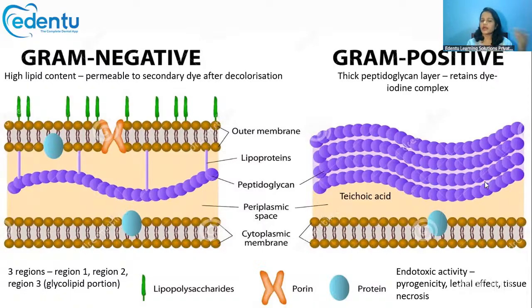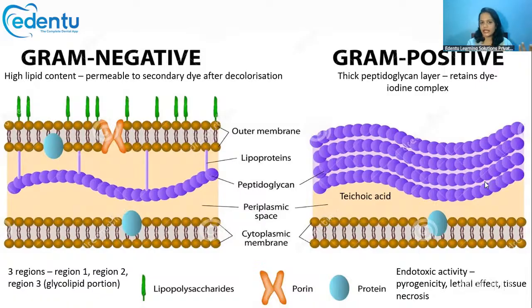So the primary stain will usually be bluish or violet in color, like crystal violet, methyl violet or gentian violet. Those stains are used. To a culture or a smear, first give the primary stain, that is the crystal violet or methyl violet. Give the blue stain first. Then add iodine.